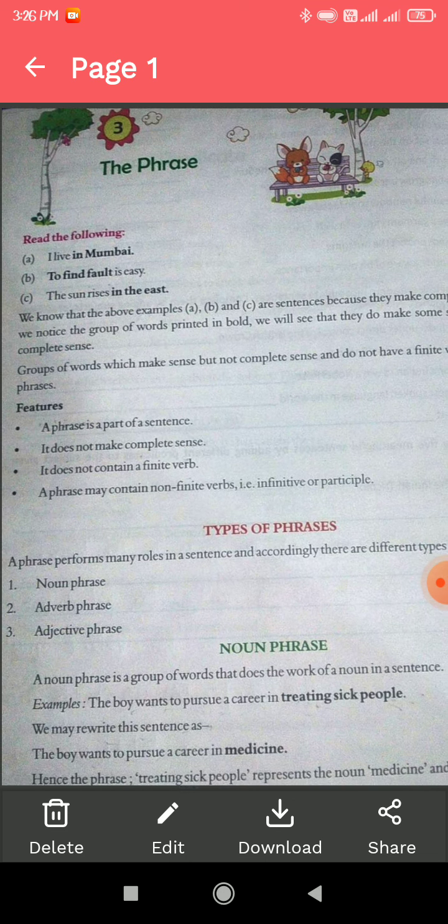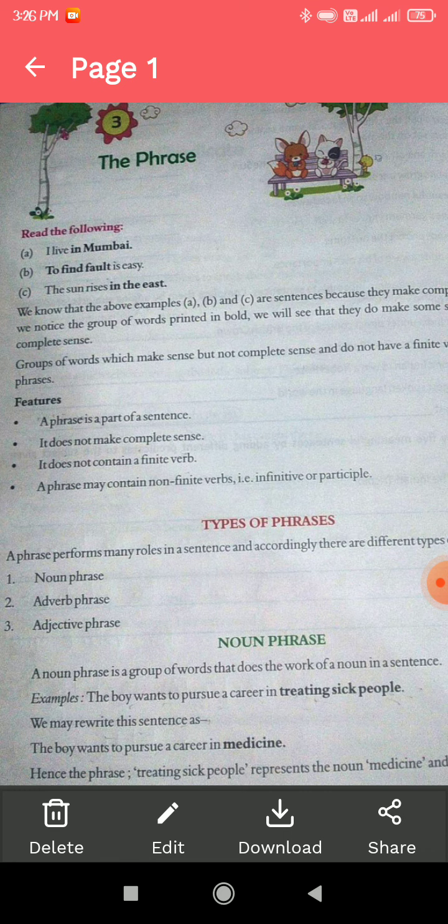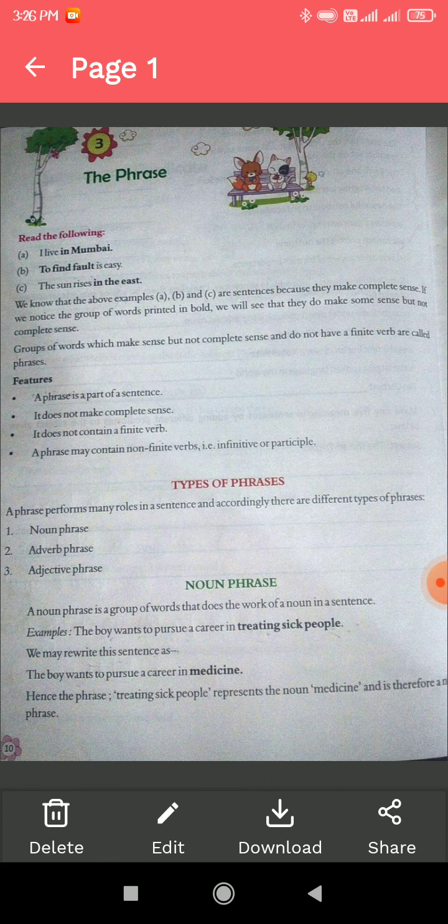So we come to know that in all the examples, these are sentences, because they make complete sense.